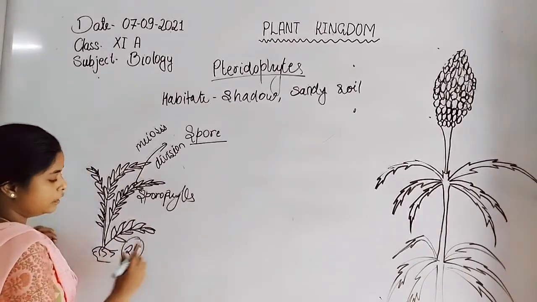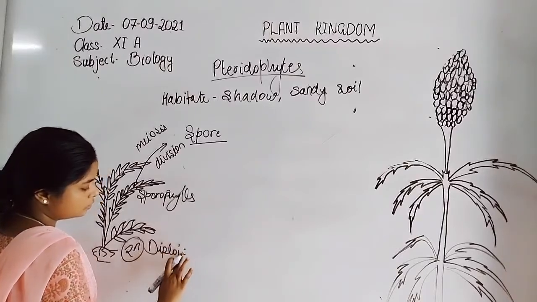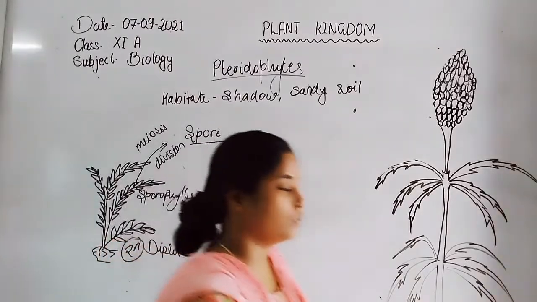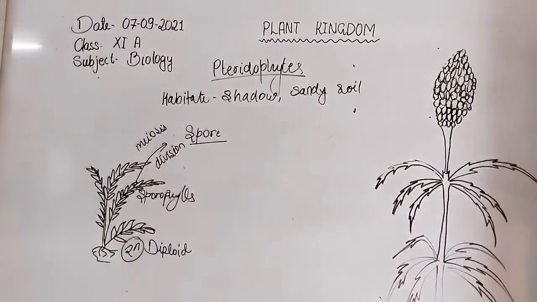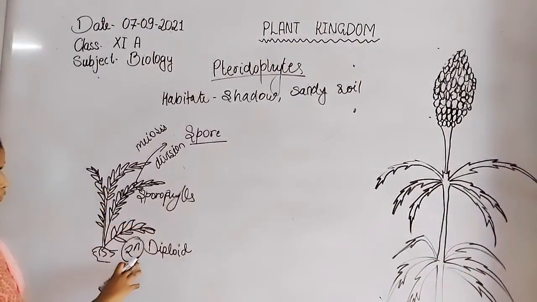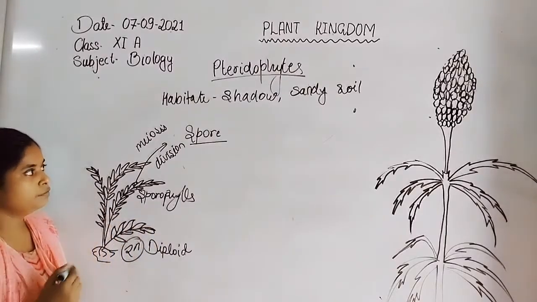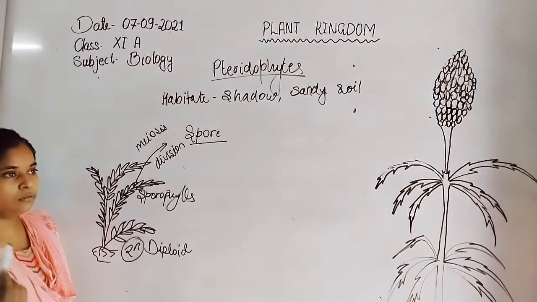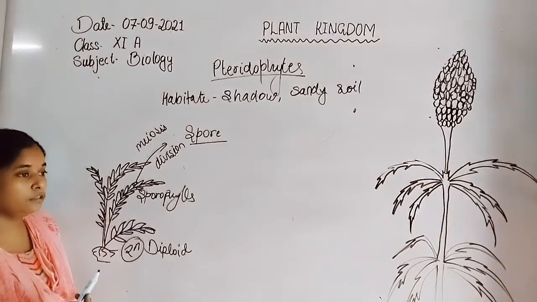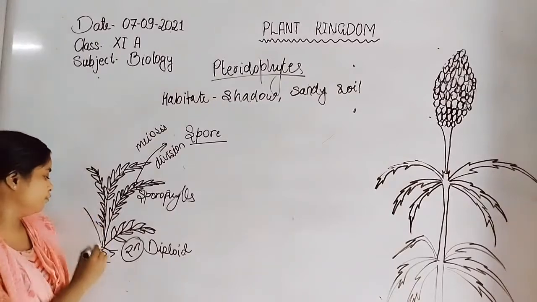The main plant body is sporophytic, that means diploid in nature, with 2n number of chromosomes. The germ cells already present here, the spore mother cells, are present in the leaf of the member of pteridophyte.